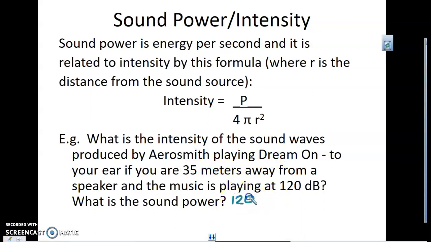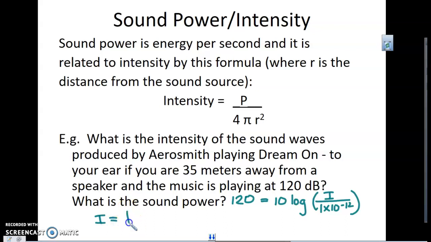All right, so we have 120 decibels. We know that the decibel formula can be found by finding the intensity over the threshold intensity, which is the threshold of hearing. And so what we want to do is calculate that intensity.